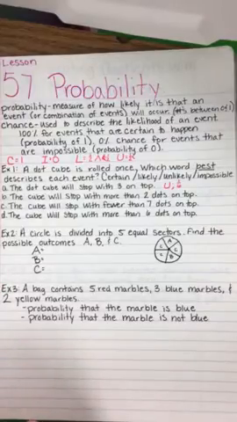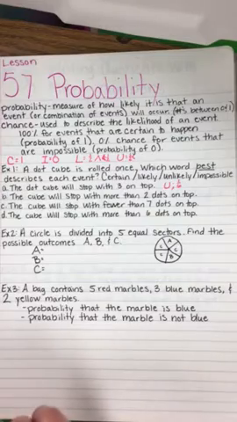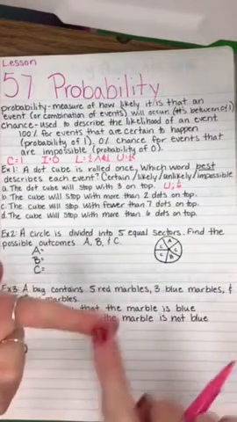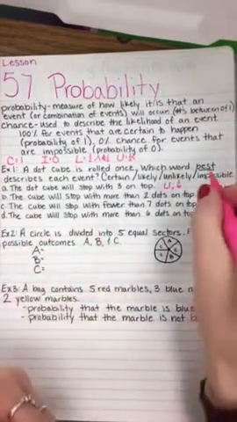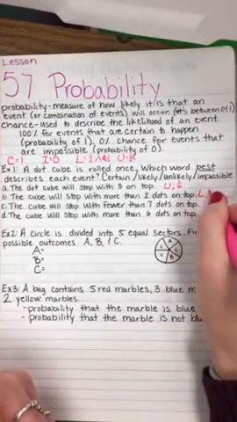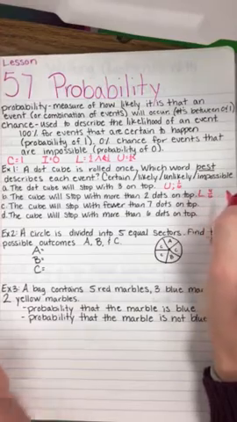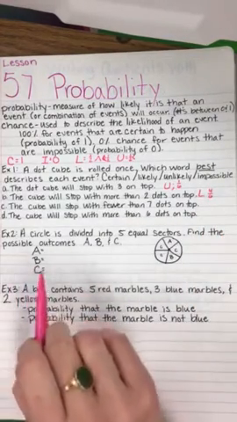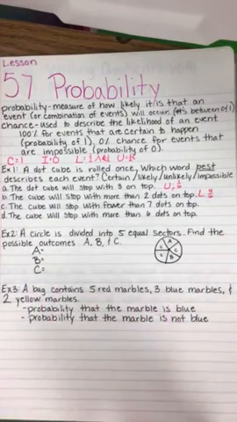B, the dot cube will stop with more than 2 dots on top. Well, there could be 3 dots, 4 dots, 5 dots, or 6 dots. So that is likely because your fraction would be 4 out of 6. C, the dot cube will stop with fewer than 7 dots on top.